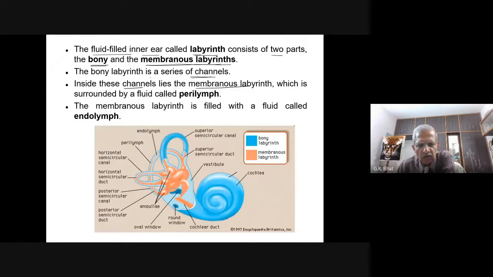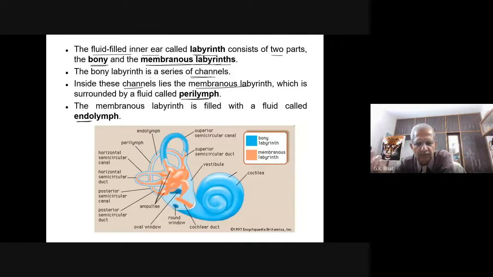You must know that inside the bony labyrinth, outside the membranous labyrinth, there is a fluid called perilymph. Embedded in the perilymph, there is the membranous labyrinth, and the membranous labyrinth is filled with a fluid called endolymph.